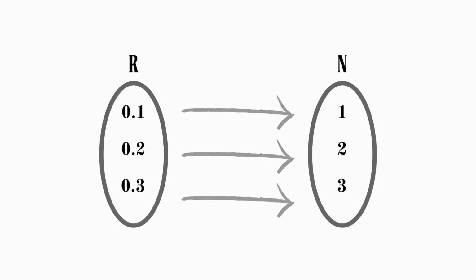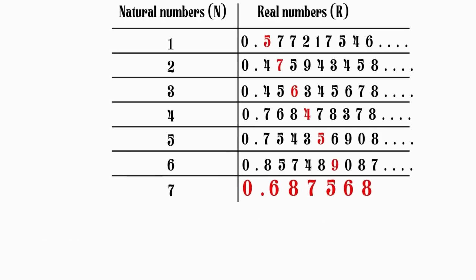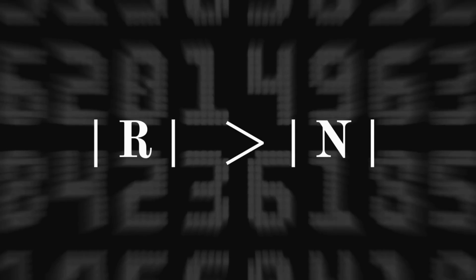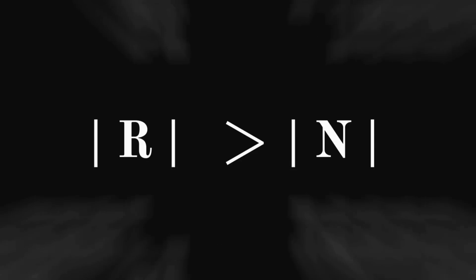contradicts our earlier assumption. Even if we insert this new number into the list, we can just repeat this process to generate more and more new real numbers. This implies that there are more real numbers than there are natural numbers. The idea that some infinites are bigger than others is counterintuitive, but it is a true fact.